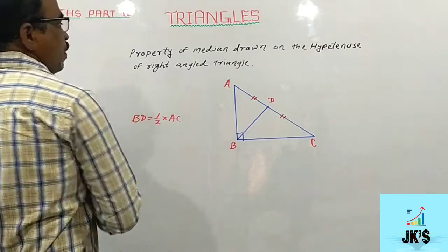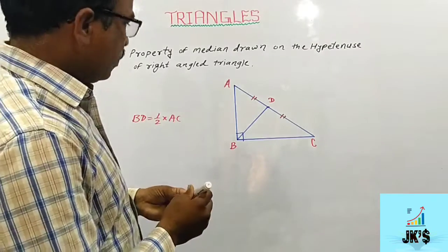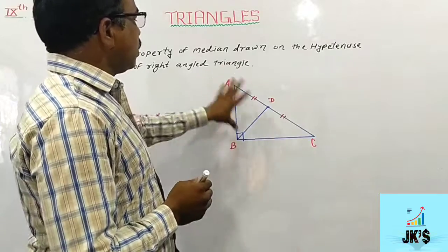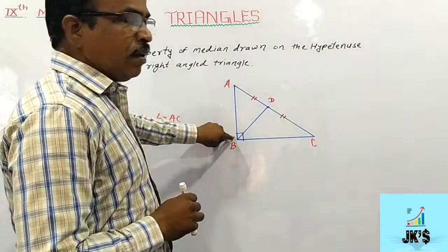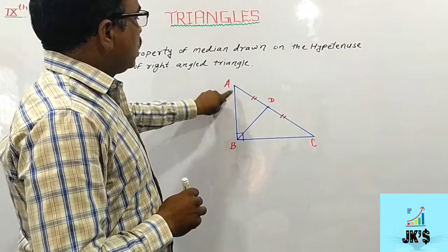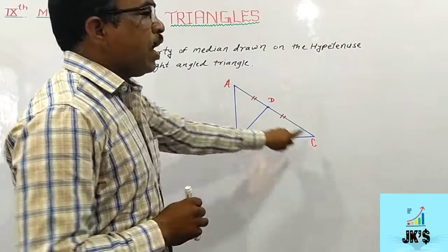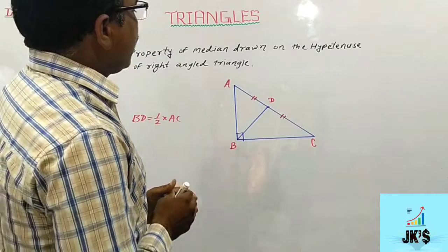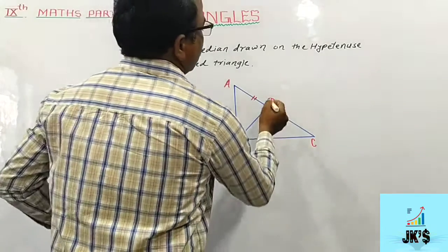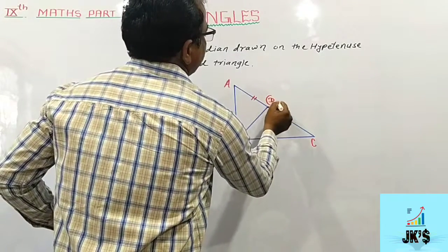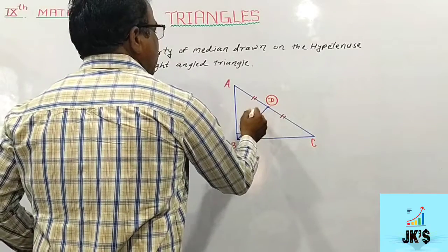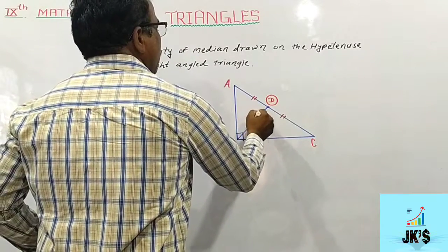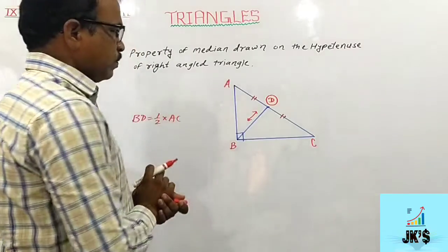Means friends, suppose consider this figure in triangle ABC, angle B is a right angle. So side AC is a hypotenuse. When we take the midpoint of this hypotenuse, suppose that is D, and join with B, so BD is a median to the hypotenuse.